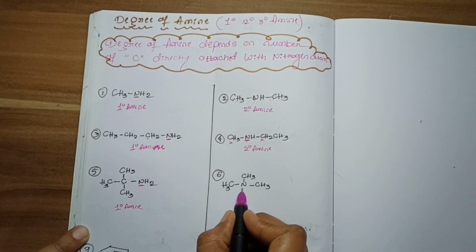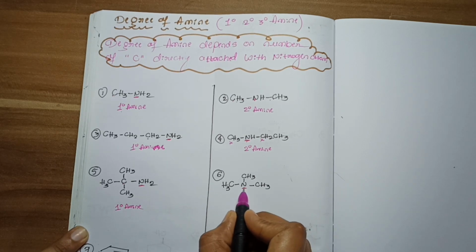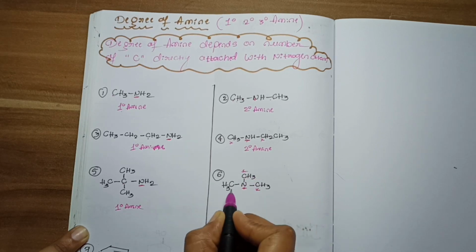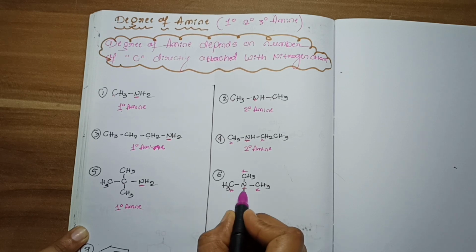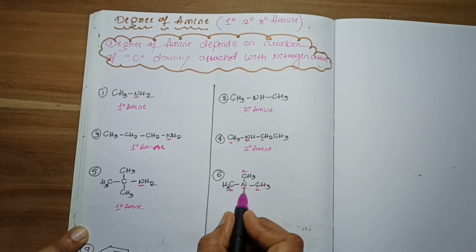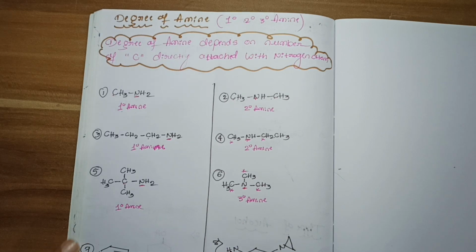Now in this example, nitrogen is present. Now this nitrogen is directly making a bond with how many carbons, we have to see. Here the nitrogen is directly attached to one carbon, one carbon, and one carbon. This nitrogen is directly making a bond with three carbons. So this nitrogen degree is tertiary. So what do we call this one? Tertiary amine.